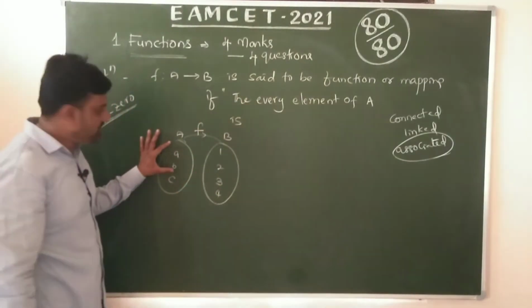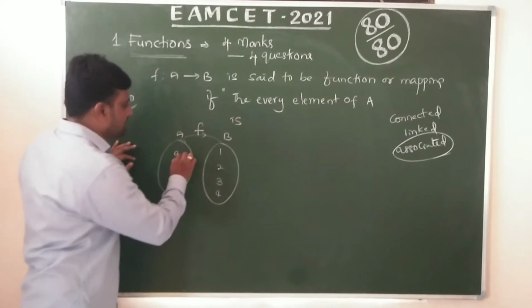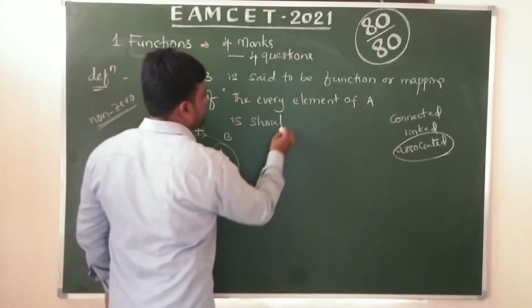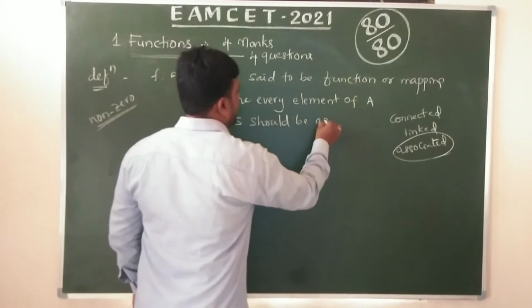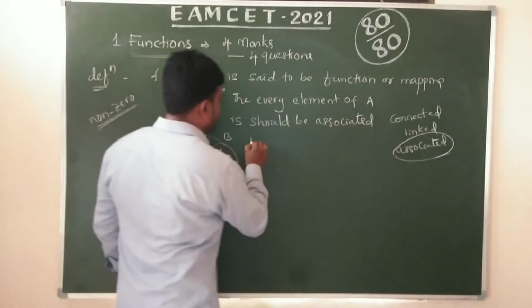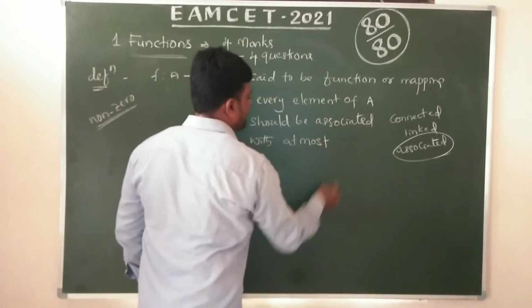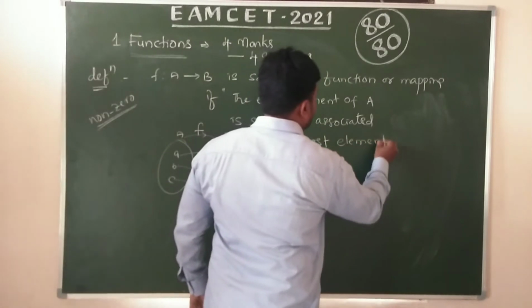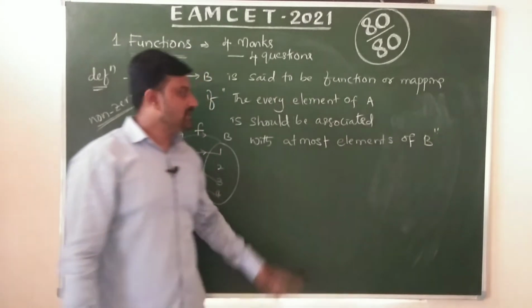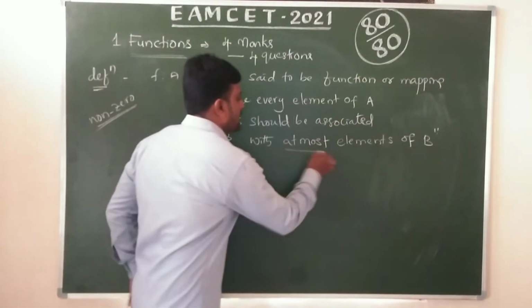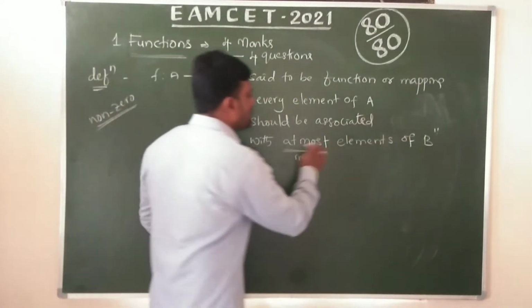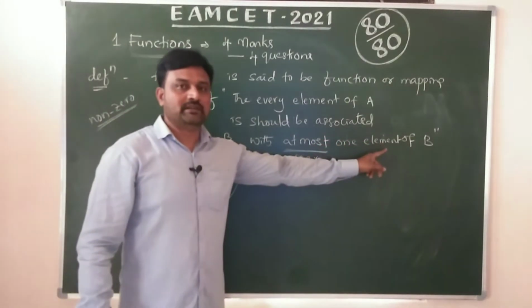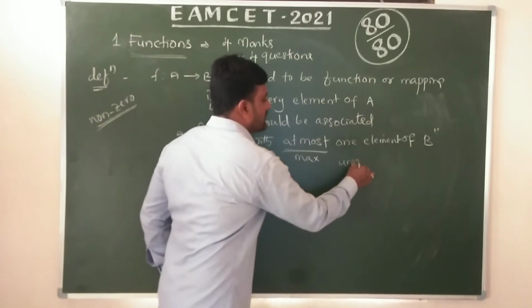Every element of A should be associated with at most one element of B. Then that is called a function. Observe here, at most means maximum, at most one element of B. Maximum one element means a unique element, only one element.